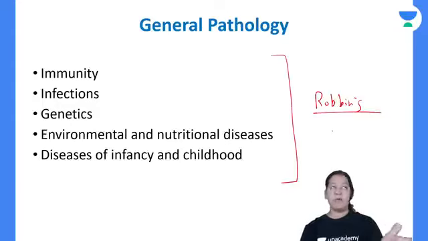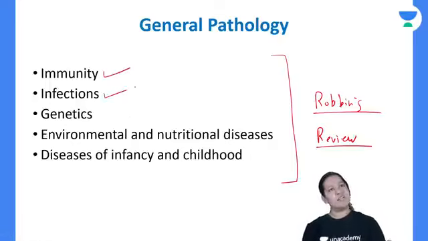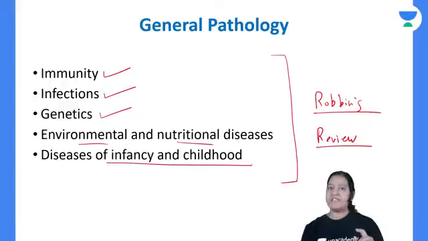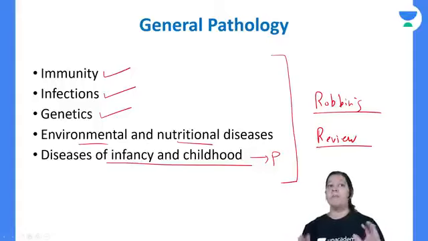But if you don't have time, your exams are just about to come, then don't go with Robbins for these chapters. You can take any other small review book. There are many review books available in the market. You already know. So whatever your seniors are suggesting you, you can go with that review book. Hirschman is a good review book, I guess. You can go with that, because immunity is mostly covered in microbiology. Infections are also covered in microbiology. Genetics, you can go with a review book only. Environmental and nutritional diseases, and diseases of infancy and childhood are mainly covered in pediatrics. So you can read these from a review book instead of Robbins. It's your wish, but better to go with Robbins always, right?